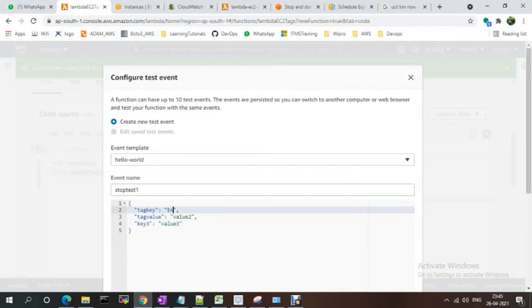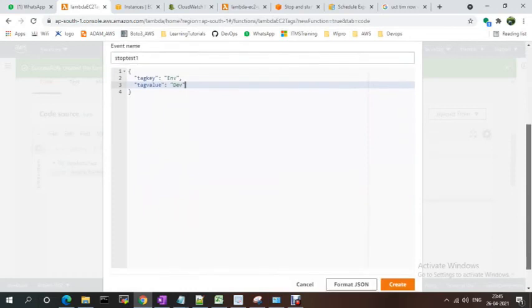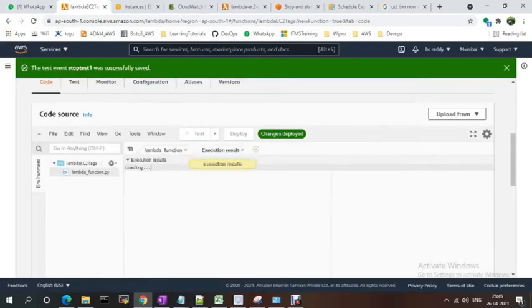The key is environment, I'm selecting, and the tag value is dev. So whichever instances have the tag key environment and value dev, I need to get all of them and stop the instances. I'm creating this test and testing this one.